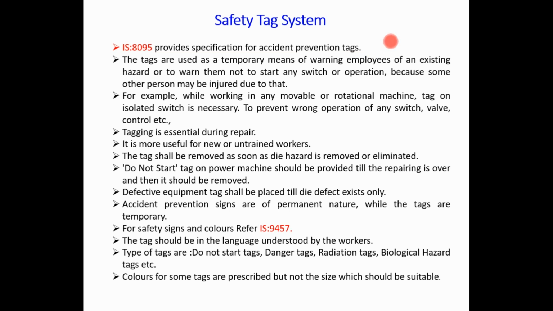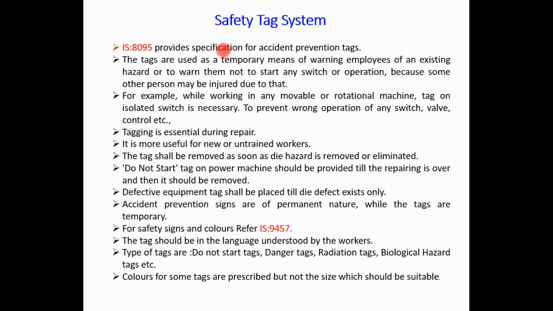The next parameter is the safety tag system. We have already discussed the lockout and tag out system, that is the LOTO system, in one of the videos. Now this safety tag system is one of the parameters from the safety appraisal point of view. IS 8095 provides a specification for accident prevention tags. This is a specific IS standard which is going to guide us regarding the safety tags, preventive tags, accident tags, etc.